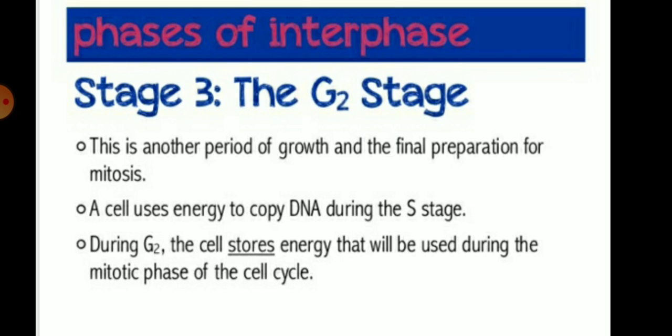So, hope children this topic is clear. Today we have discussed the stages of the interphase. In total there are three stages of the interphase. First is the G1 phase, the first gap phase. Second is the S phase, meaning the synthesis phase, synthesis of deoxyribonucleic acid. And the third is the G2 stage. In these stages the cell prepares for cell division. This is the preparatory phase, or it is also called the resting phase. So hope children this topic is clear.